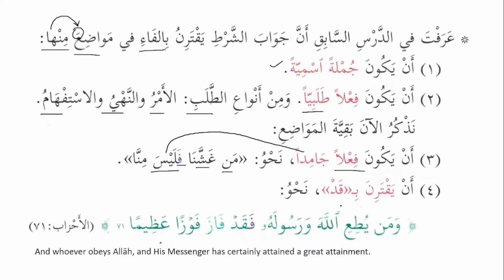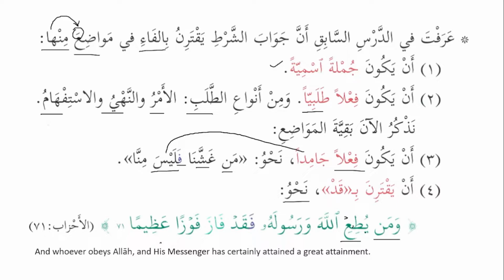أن يقترن بقد, or it is connected with قد. نحو, for example, ومن يطع الله ورسوله فقد فاز فوزا عظيما. So now we can see here that man is again أداة الشرط, and يطع الله, يطيع, it was basically يطيع, أطاع يطيع, and we know that when we make the ending sakin يطيع, then there will be an additional ya, which is part of the root letters.